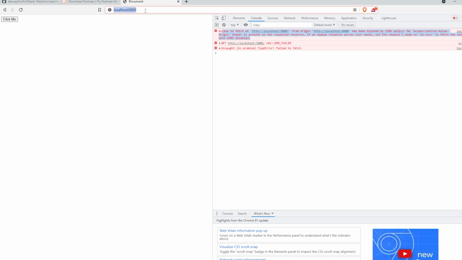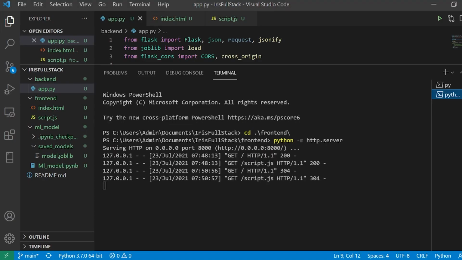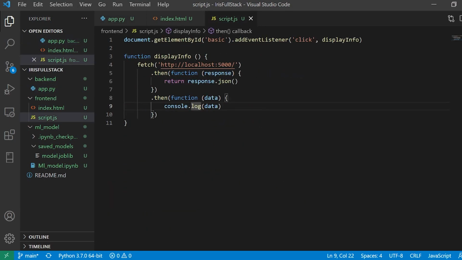Now I'll go over here. I'm going to reload the page, and now I'll say click me, and I get the data. So I have my data, which is name and Ronak. All right. So this is the way it works. And you can similarly use React. You can use Axios instead of Fetch. So here I'm using something known as Fetch API, but you can use Axios.